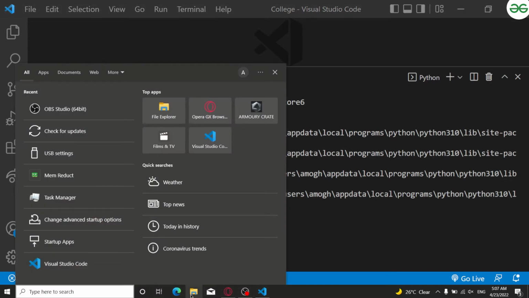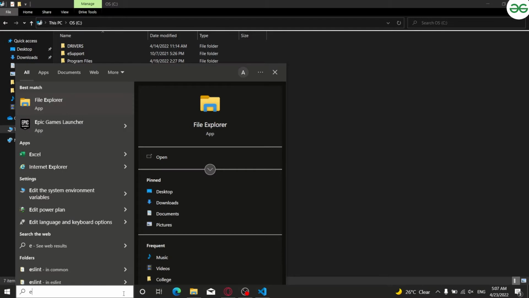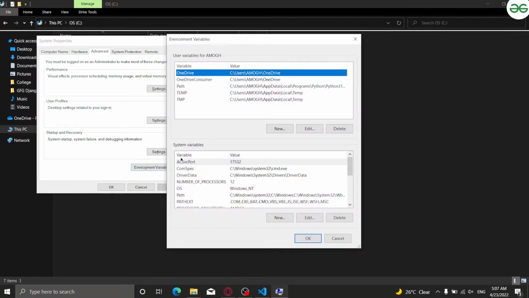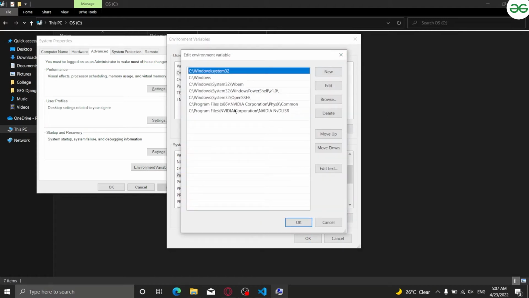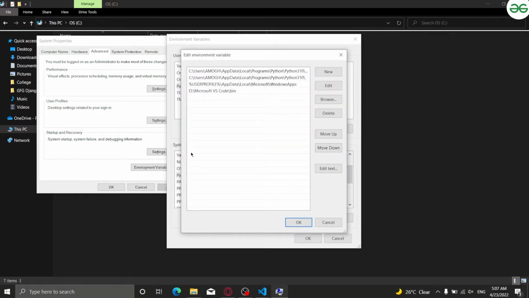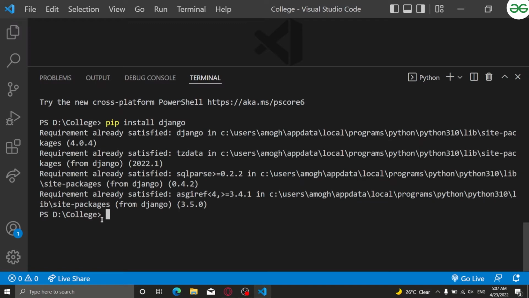If you know where exactly your Python is installed, then you just have to go there, copy the bin link, and then search environment variables. Here you go to environment variables, then to path, right? Then you can put various things here. You can see it's already there, Python 3.10, VS Code is there. So here you can add your link and your Python will be working just fine, right?